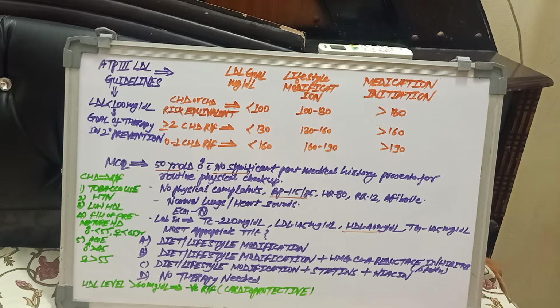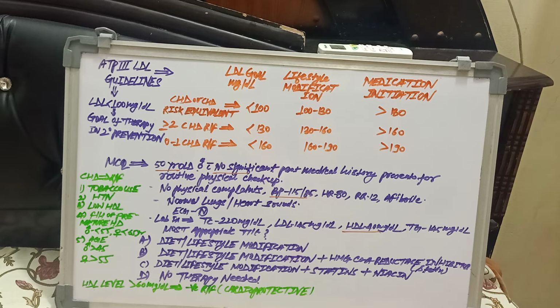According to the ATP III LDL guidelines, there are 3 categories. First one is CHD or CHD risk equivalent. Here, the LDL goal is less than 100 mg/dL.